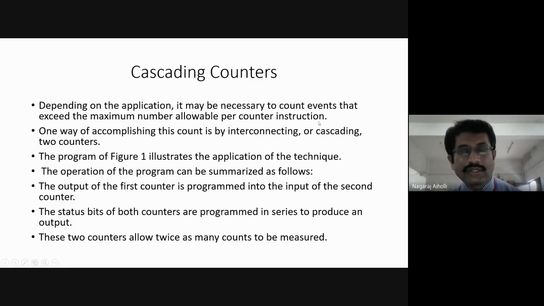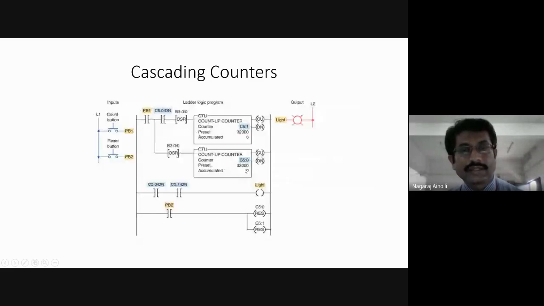It may be necessary to count events that exceed the maximum number allowable per counter instruction. One way of accomplishing this is by interconnecting or cascading two counters. We can connect two counters together. The next figure illustrates the application of this technique. As we can see in this figure, two counters are connected, that is, one up counter and one more up counter, connected in cascade.